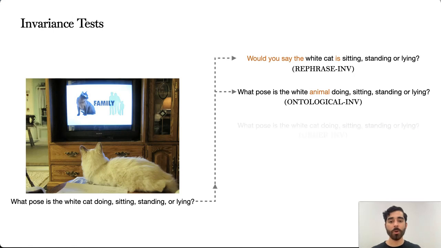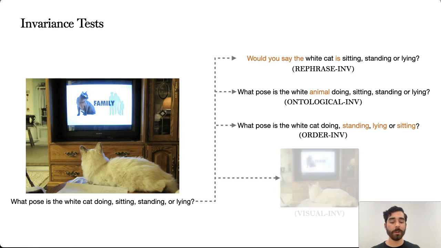The next test, order invariance, changes the order of arguments in lists, conjunctions, or disjunctions in the question. Here it changes sitting, standing, or lying to standing, lying, or sitting. The purpose of this test is again to test how sensitive models are to this type of semantics preserving transformation.